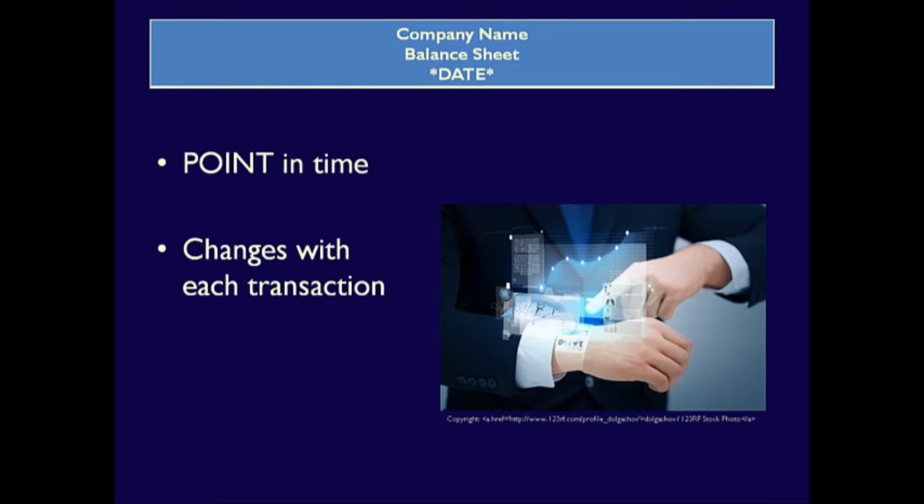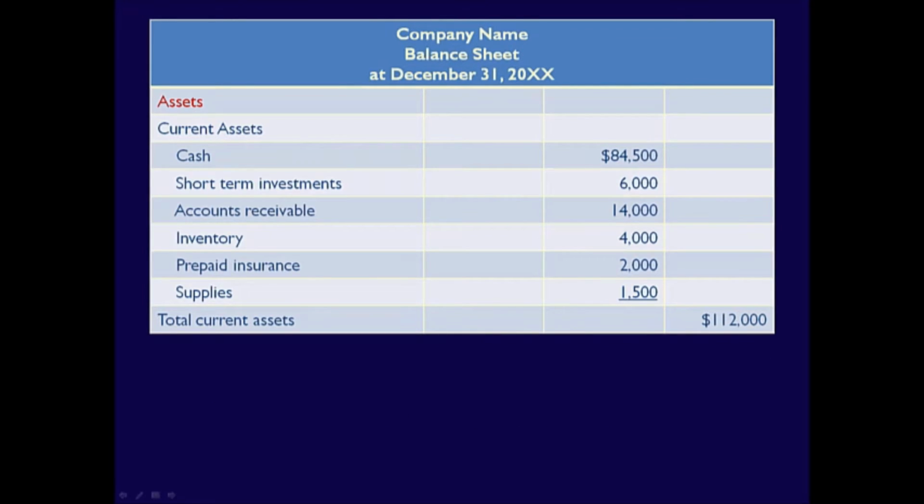For example, if you have $10 in your pocket and then you buy a Timmy's, your financial position has changed. That's why the balance sheet is a snapshot, 1 second of time. The title of the statement reflects that. Listed first on the balance sheet are the assets, with the heading Assets. Then there is a subheading called Current Assets. There you'll see the details of the Current Assets section.